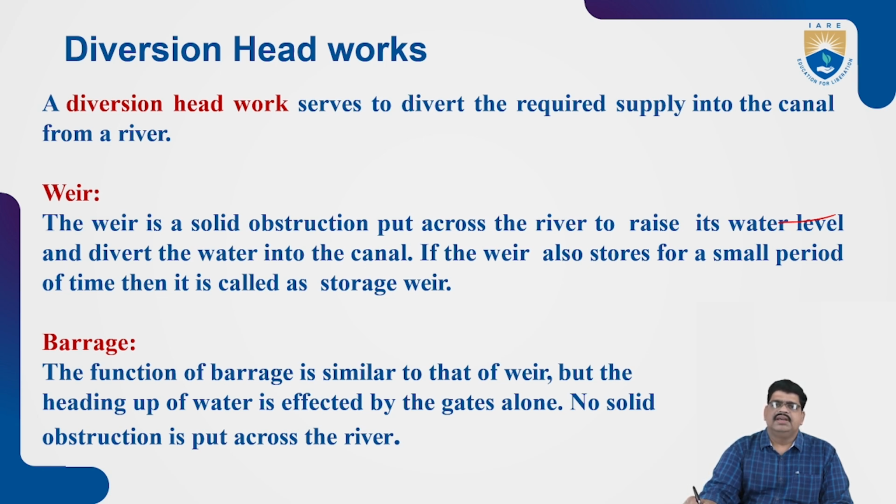What is meant by weir? A weir is a small-height, very solid wall constructed across the river to raise the water level and divert the water to the canal. If the weir also stores water for a small period of time, it is called a storage weir.